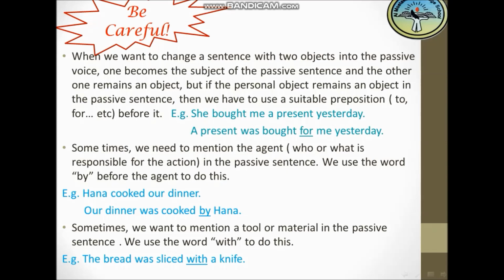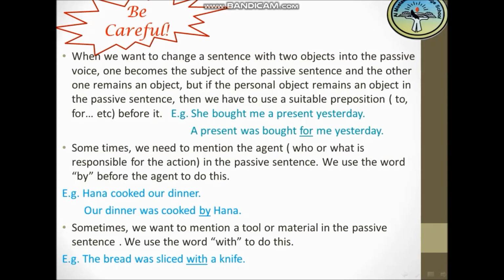Okay, for example, we have the active sentence here. We have she bought me a present yesterday. So the verb bought has here two objects, me and a present. Those are two objects.